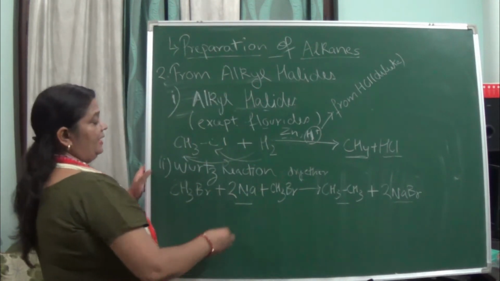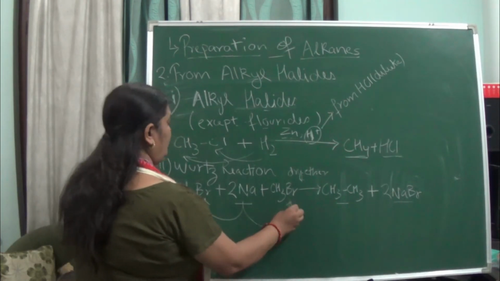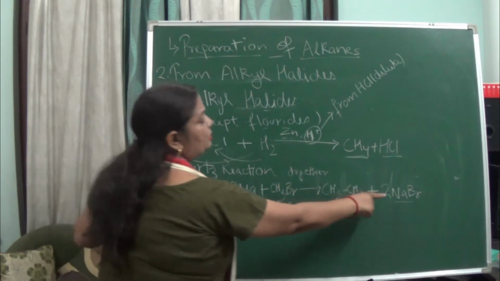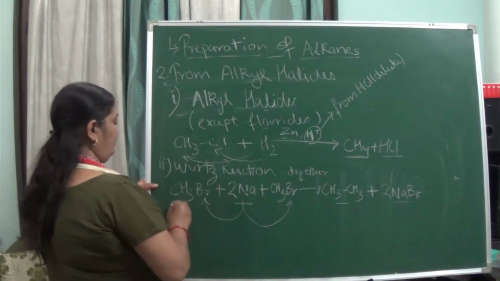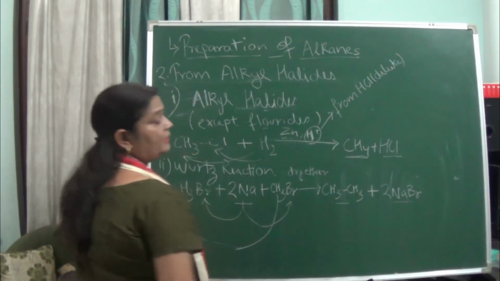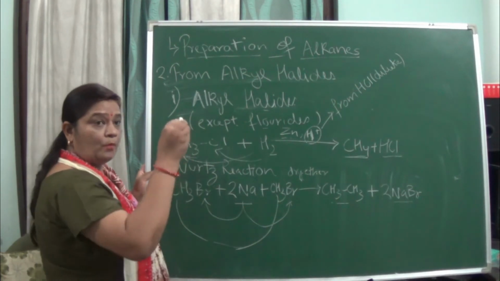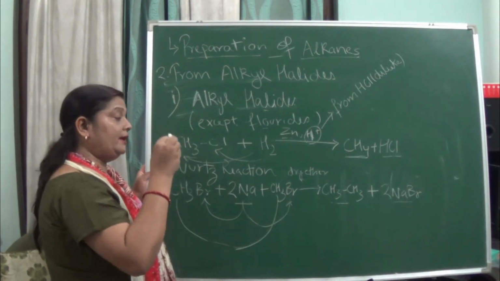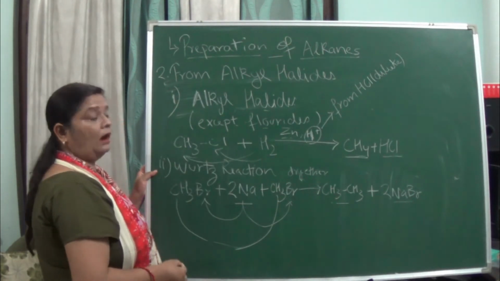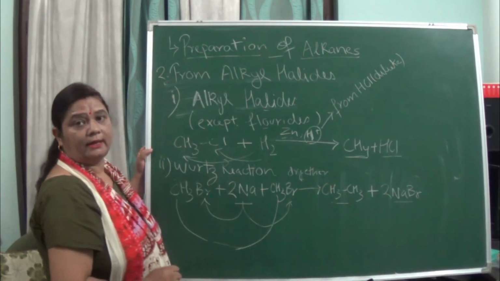Actually what happened here: two sodium, one has joined with this Br and one with this, and forms 2NaBr, okay. And here you can see this forms a bond to form ethane, okay. So this is what the Wurtz reaction is: from lower alkanes, higher alkanes with an even number of carbons are formed in the presence of sodium and dry ether.